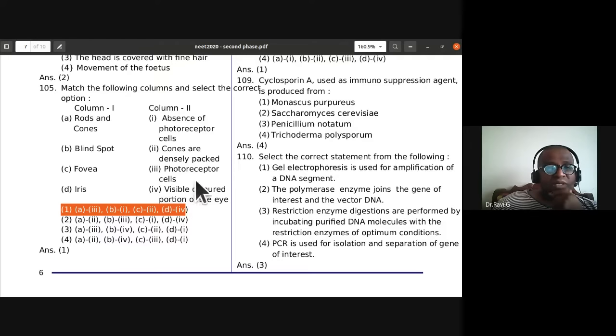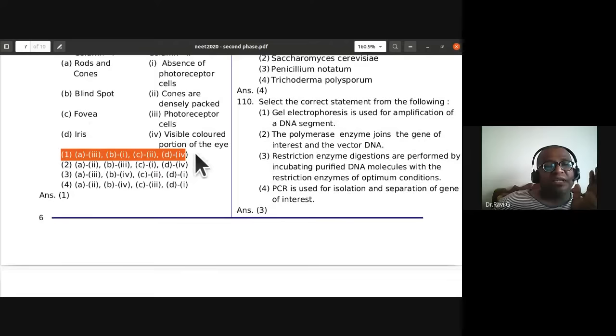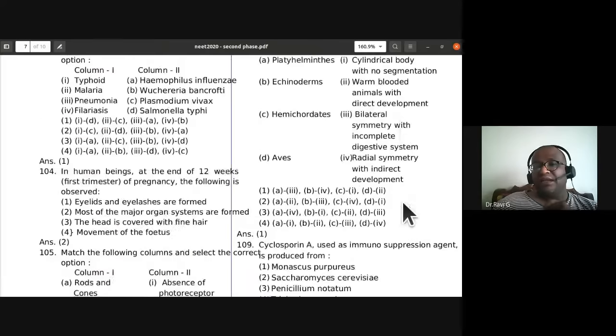So rods and cones are photoreceptor cells. Blind spot is absence of photoreceptor cells. Fovea, cones are densely packed. Iris is visible colored portion of the eye. So the first option is correct.